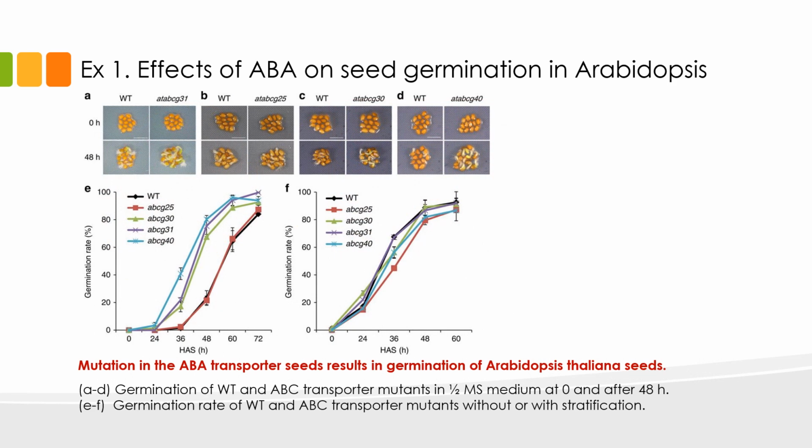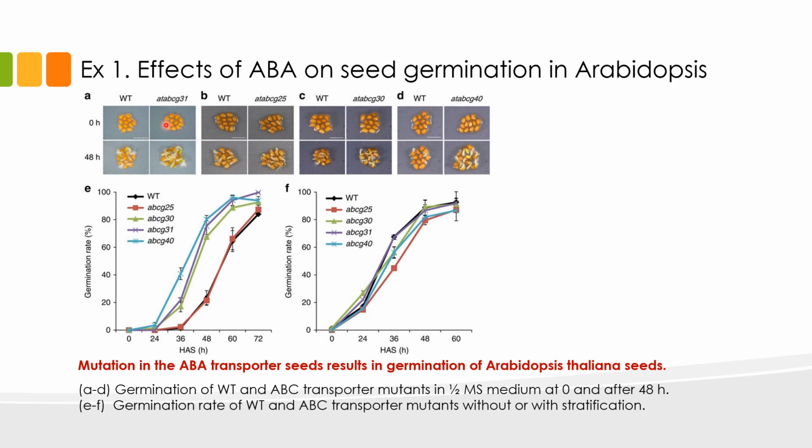This slide illustrates the effects of ABA on seed germination in Arabidopsis. The first panel shows Arabidopsis germination after 0 hours, while the second panel shows Arabidopsis germination after 48 hours. The seeds that are labeled WT here, here, here, and here are normal seeds. The seeds that are labeled ATABCG, followed by numbers, are mutant Arabidopsis seeds with non-functional ABA transporters.